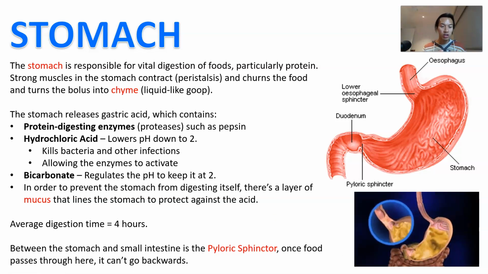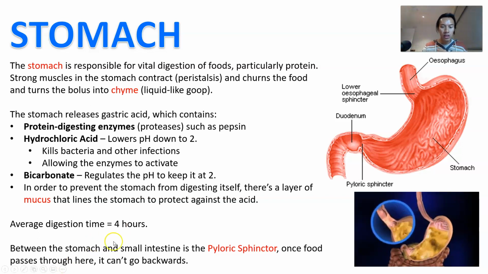The average digestion time of the stomach is about 4 hours, which, if you notice, often correlates with the average time between our meals. And so actually when the stomach is empty, it triggers the hunger response within our brain, telling us, oh, you're getting hungry, and it starts to churn, and you hear the rumbling of the stomach, and you're going to want to eat your next meal, okay?